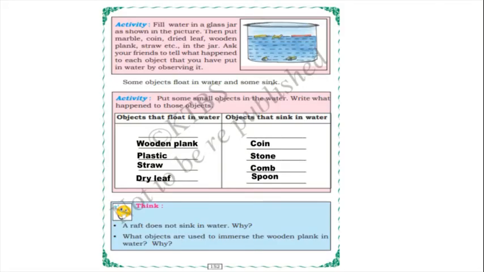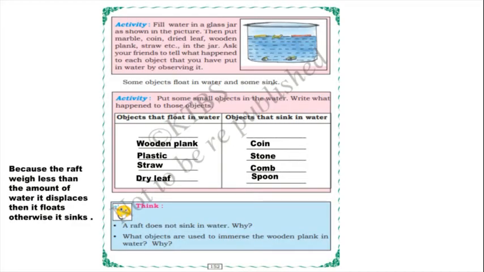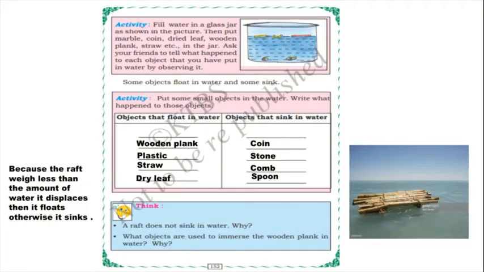And children, a raft does not sink in water. Why? Because the raft weighs less than the amount of water it displaces, so it floats; otherwise it sinks. So because the raft weighs less than the amount of water it displaces, the raft does not sink in water. What are the objects used to immerse the wooden plank in water? You can observe in the picture, this is the wooden plank.